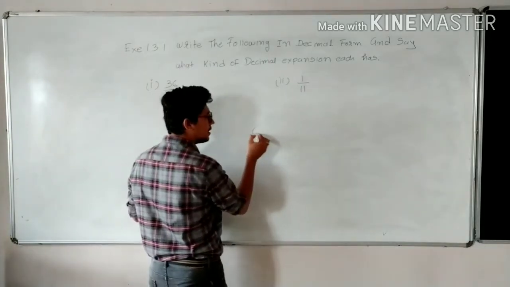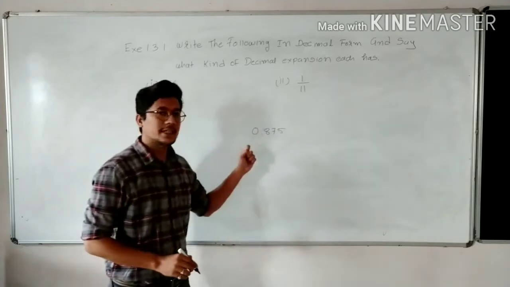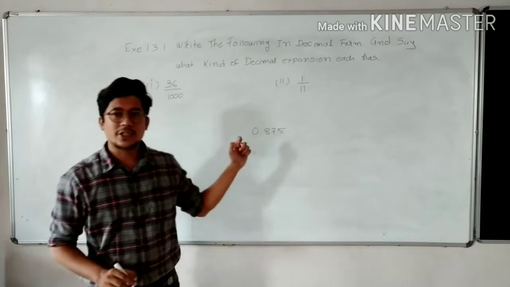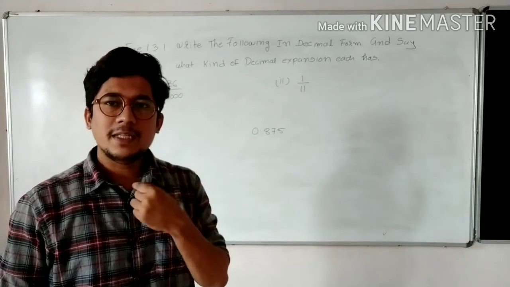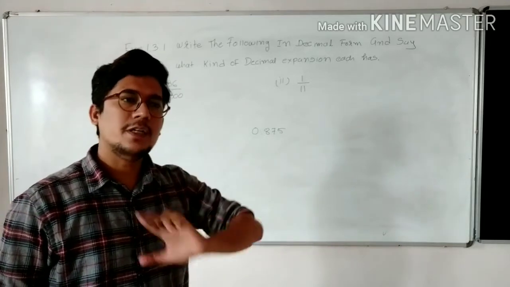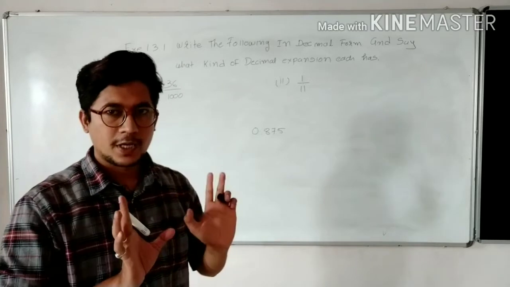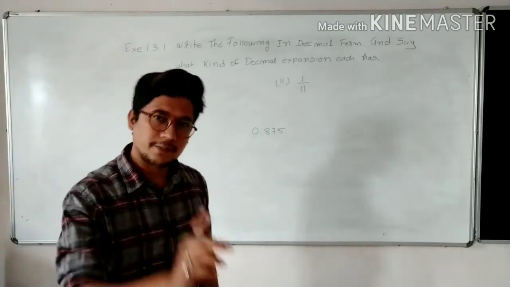For example, 0.875. You can see this decimal expansion is terminating. By terminating, I mean it is stoppable, whereas the quotient gets stopped after some decimal. Such a division process is known as terminating.